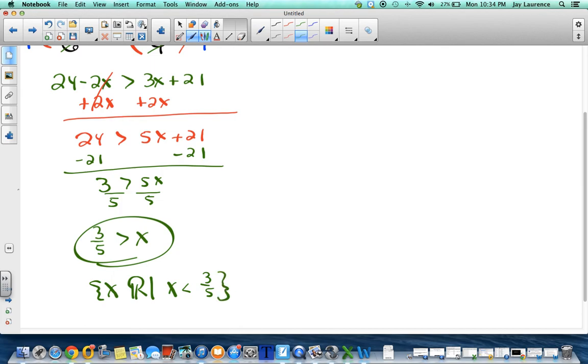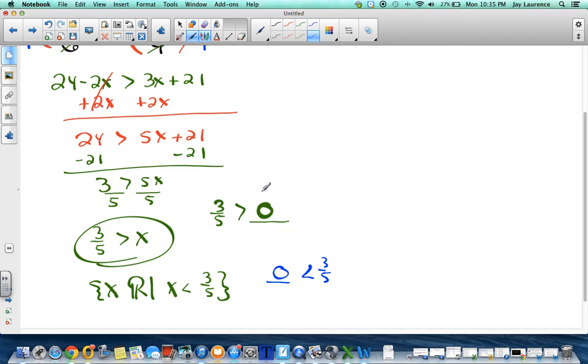Some of you will be, well, like you changed it. Well, no, I didn't. 3/5 is greater than x means the same thing as x is less than 3/5, doesn't it? Here, 3/5 greater than x. Fill in a value for x. 3/5 is greater than 0. Sure it is. Okay, well, let's try mine. Blank is less than 3/5. 0 is less than 3/5. You see, I'm going to get the same numbers.